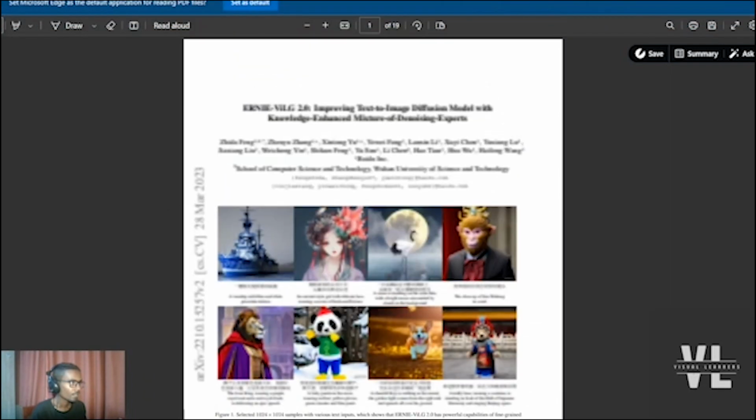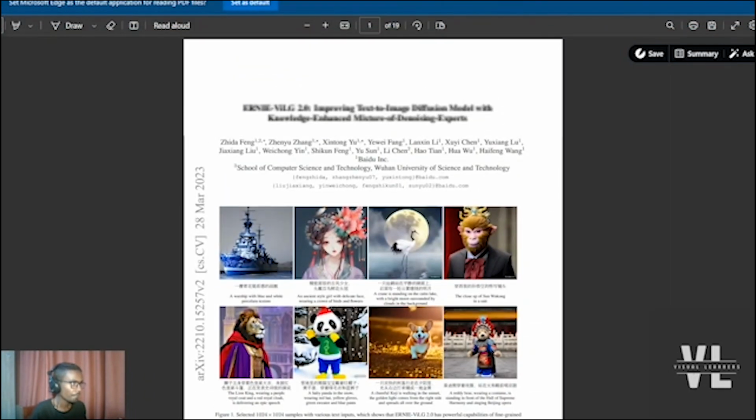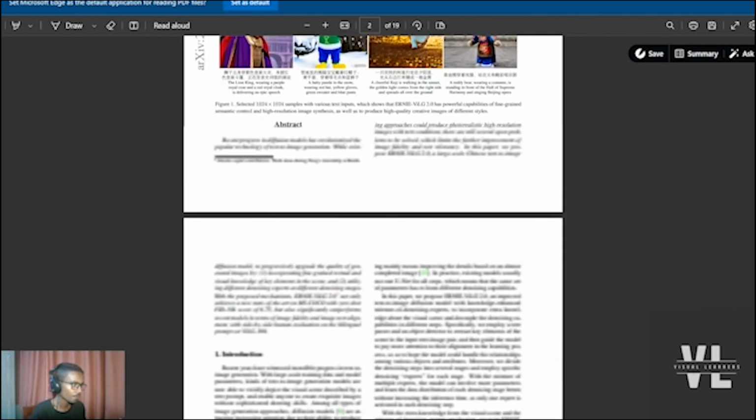So the paper is Ernie VILG 2.0, and this is the second version of the model that I have already mentioned in the previous page. So the purpose is to improve text-to-image diffusion model with knowledge-enhanced mixture of denoising experts. So they added the MODE in order to improve the model a bit more.